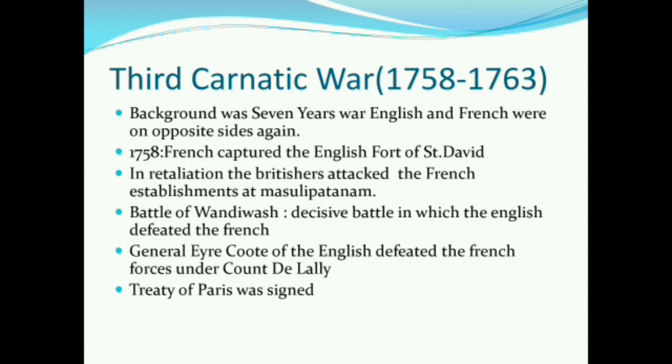So again a treaty had to be signed, and the Treaty of Paris was signed, according to which French settlements were restricted to Mahe and Pondicherry. And in this way, the Anglo-French rivalry ended, and French rule in India was restricted to only these places, Mahe, Pondicherry and Yanam. So this was all about our